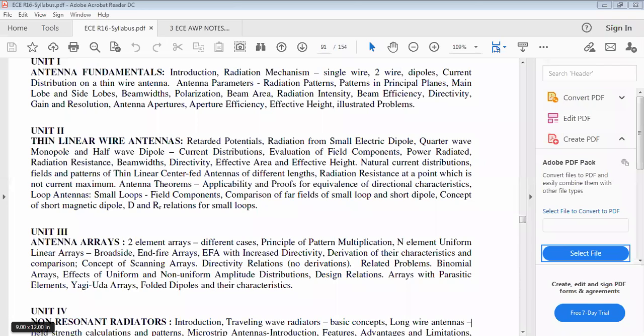According to pattern multiplication, the basic principle is that the resultant radiation pattern is simply the product of the radiation pattern of the single element and that of the group element. When we multiply these two, we are able to get the resultant radiation pattern easily by using the graphical method.